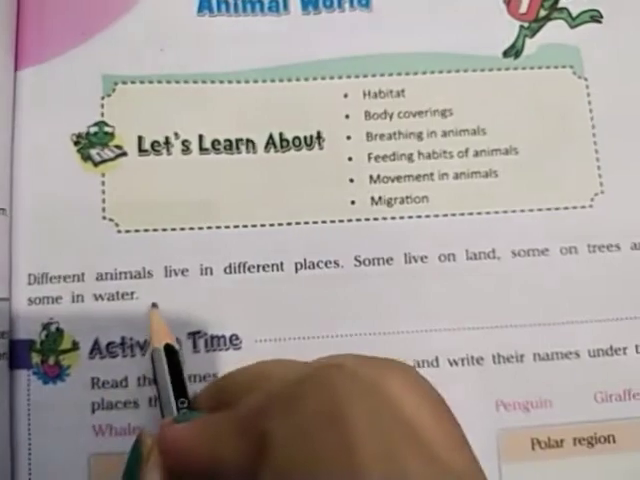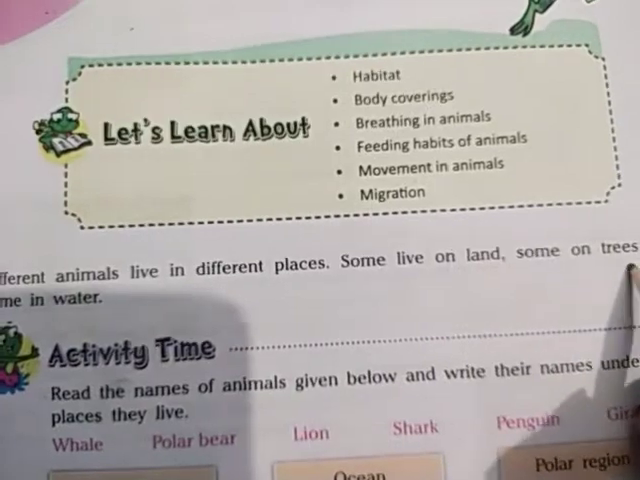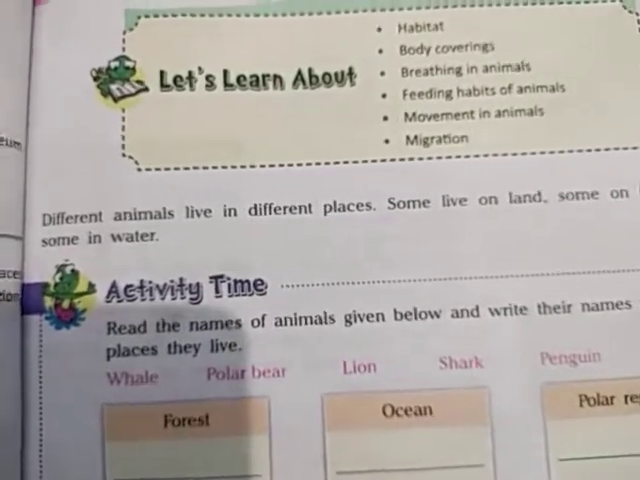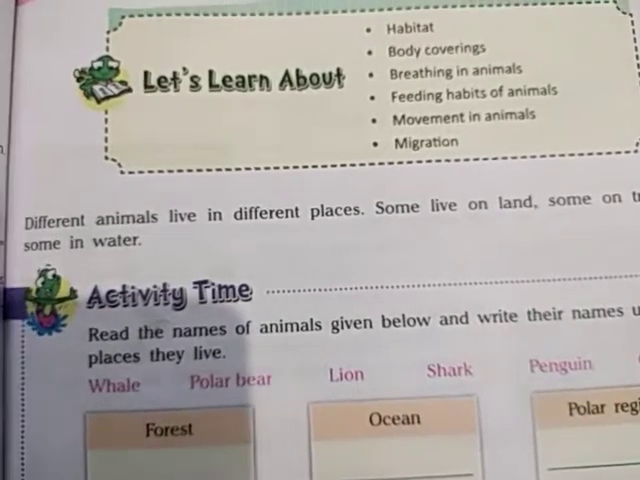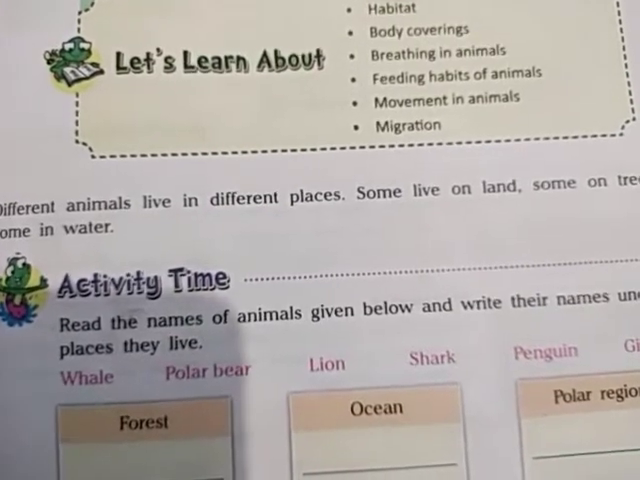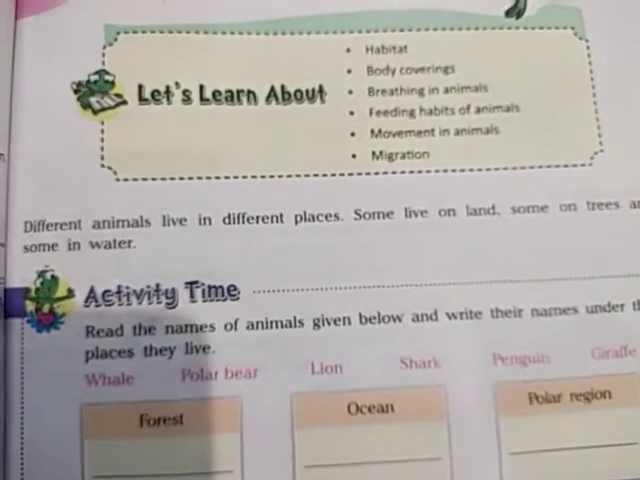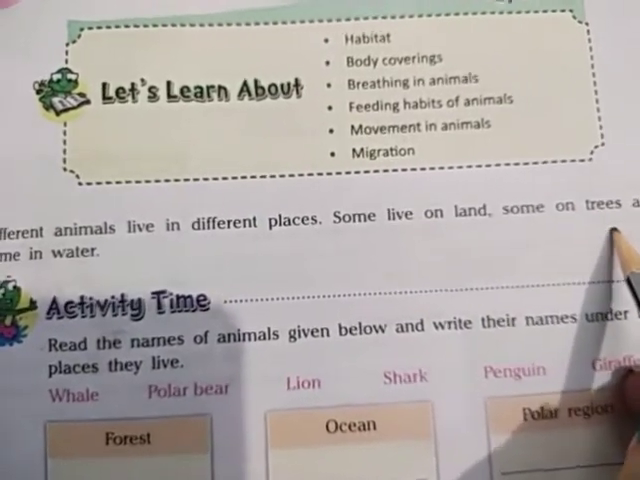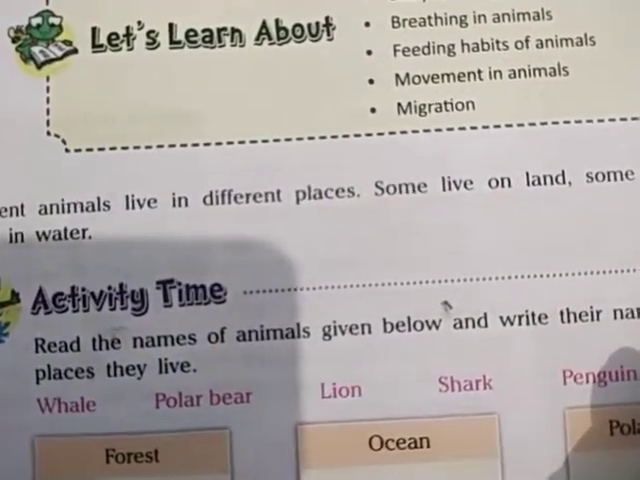Now different animals live in different places. Some live on land, some on trees, and some in water. On the basis of their living areas, we can divide the animals into different categories. Some animals are found on the land, some animals are found on the trees, and some are found in the water. So these are the living areas of the different animals.